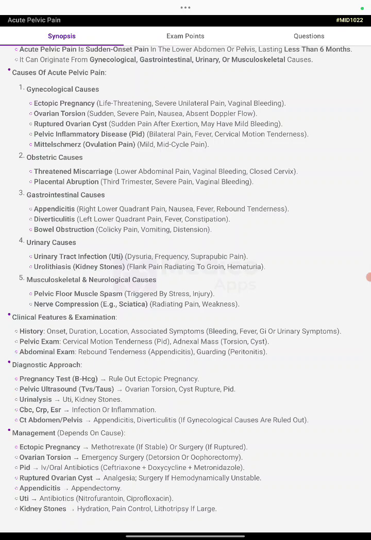Appendicitis: appendectomy. UTI: antibiotics, nitrofurantoin, ciprofloxacin. Kidney stones: hydration, pain control, lithotripsy if large.